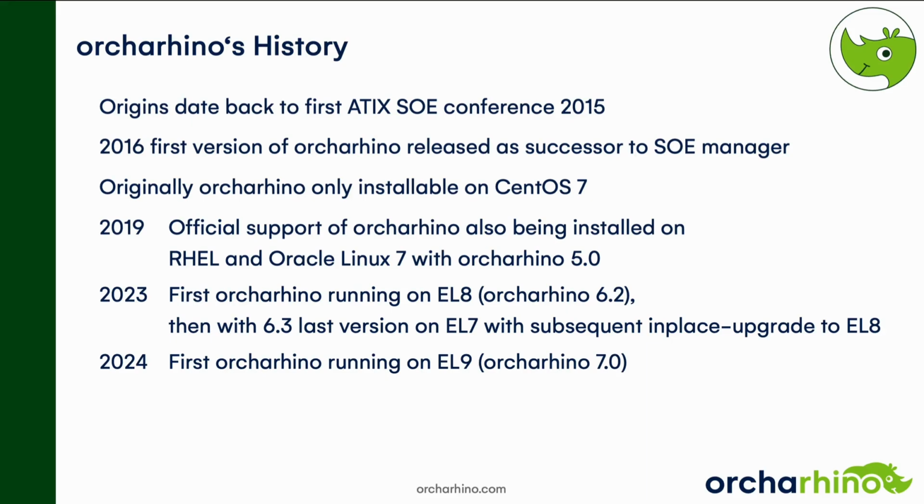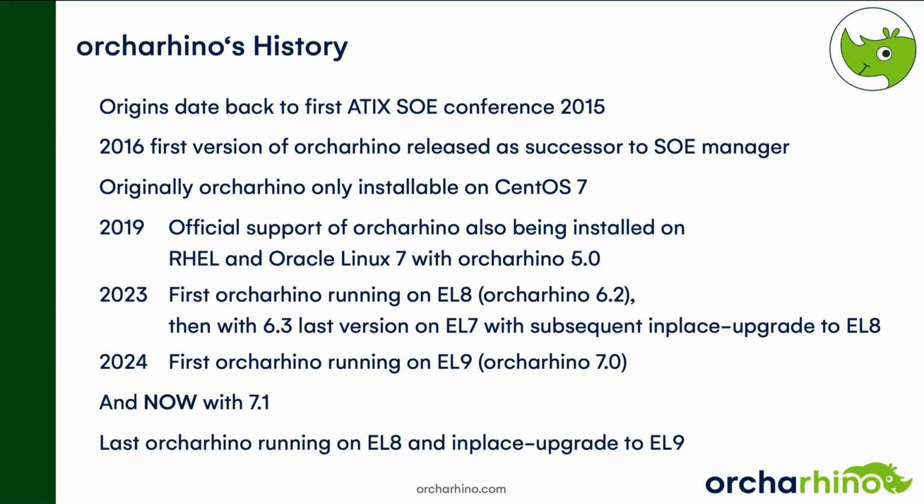So now the officially supported operating systems for new orcharhinos were Alma, Rocky, RHEL, and Oracle Linux 9, while as before with EL7, existing orcharhino servers remained on EL8 until now. And now finally, with orcharhino 7.1, we are providing the in-place upgrade for existing orcharhino servers from EL8 to EL9.